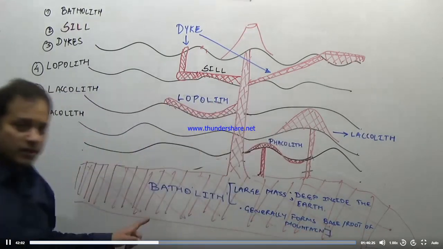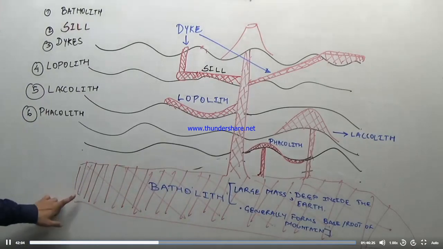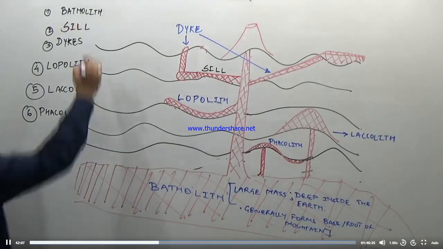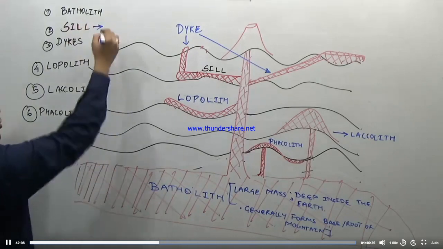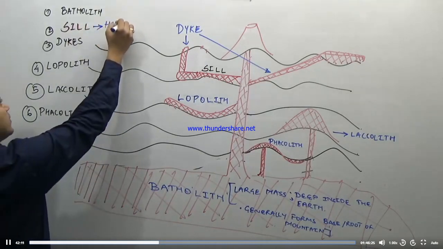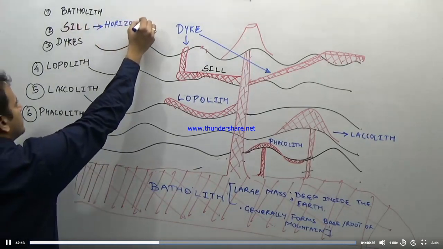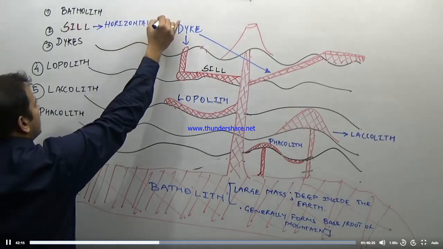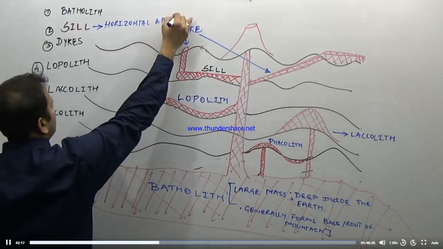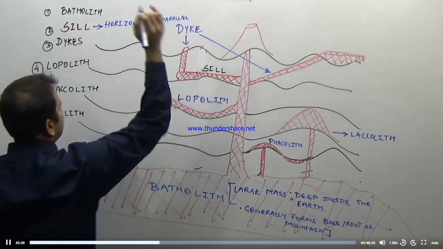That is a batholith. So this is a batholithic structure. What is a sill? Horizontal igneous rock, and parallel. Parallel to what? The bedding plane of a sedimentary rock.